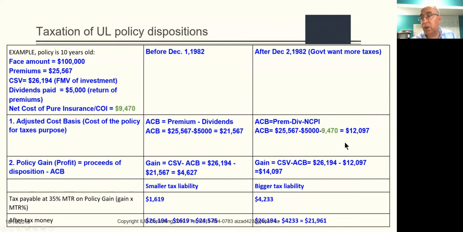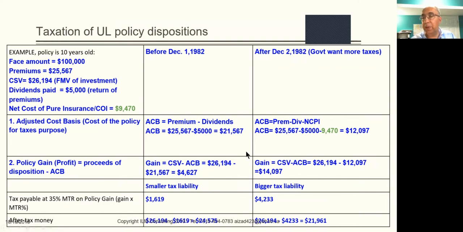So it's saying now your cost actually was less. And if your cost is less, then your gain is going to be higher. Think of it like this: if you bought a house for 100,000 or you bought it for 50,000, if you bought it cheaper, then your gain is going to be higher, right? So this is the concept here. Basically, the gain is going to be CSV minus ACB, which will now equal 14,097. That is your gain in this case after 1982.